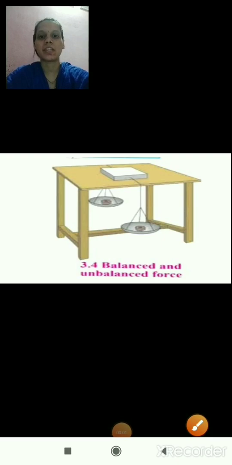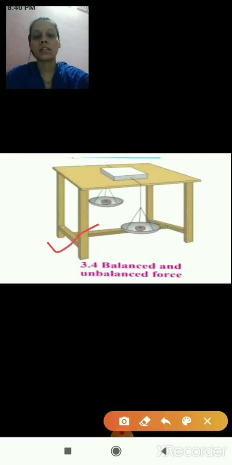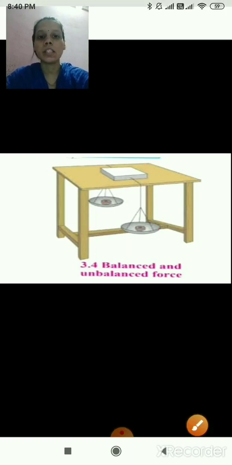Now we will start balanced and unbalanced force. You can see one diagram here. This is the table. On either side of the table you can see there are pans. Then here you can see one cardboard box. Now we will see the procedure.